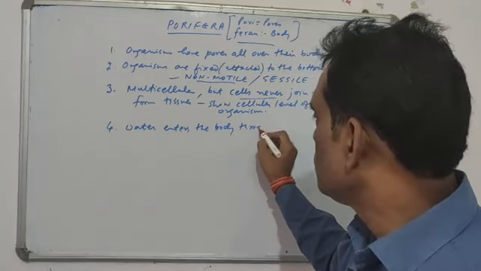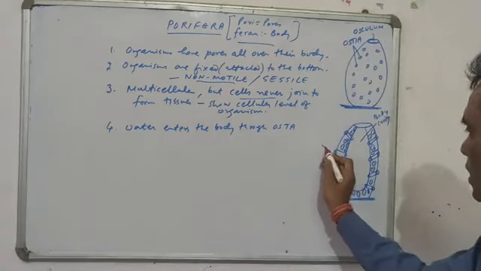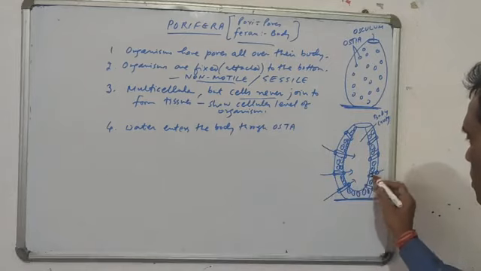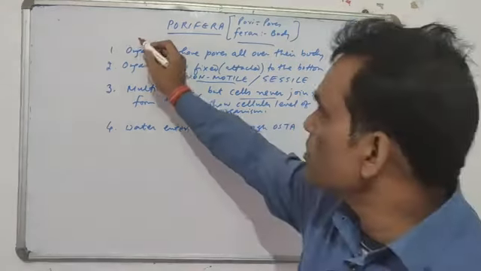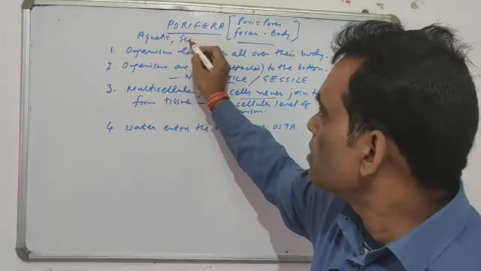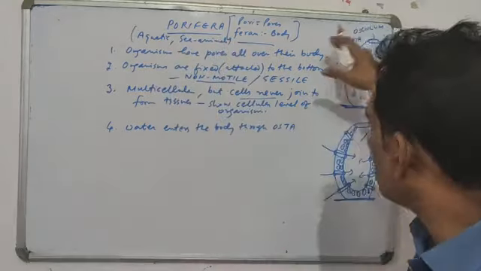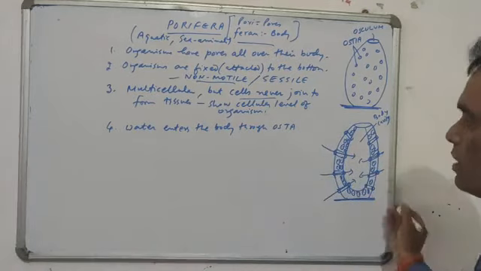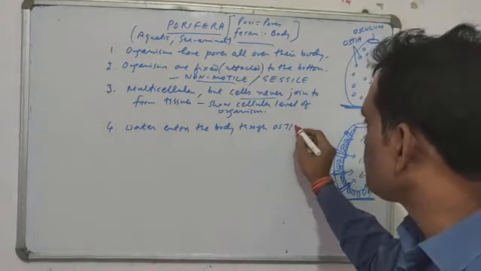through ostia. Through all these ostia, the water enters inside the body. They are aquatic. These organisms are found in the sea; they are called sea animals. They are found in the sea and are attached at the bottom of the sea. So when the sea water comes, it goes inside through the ostia. Water enters the body through the ostia.